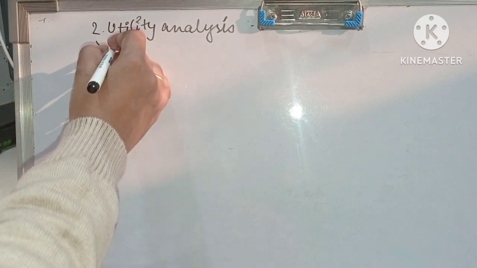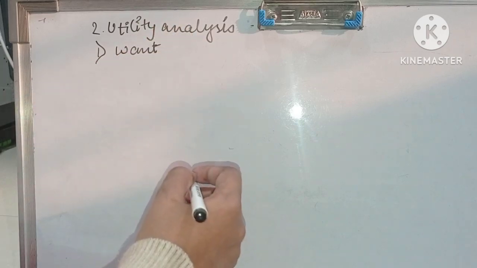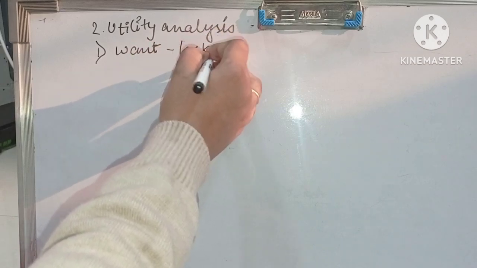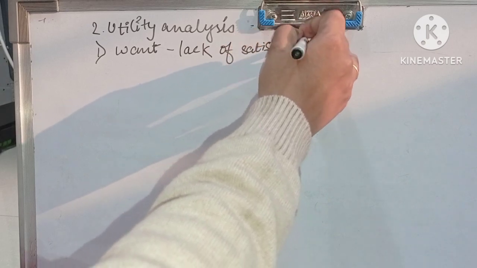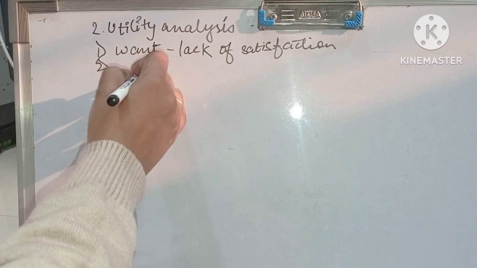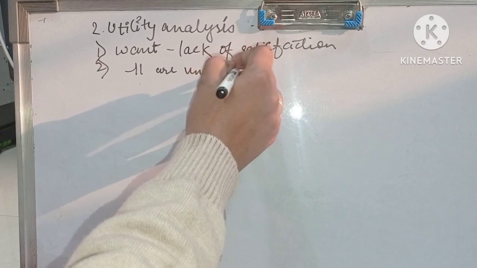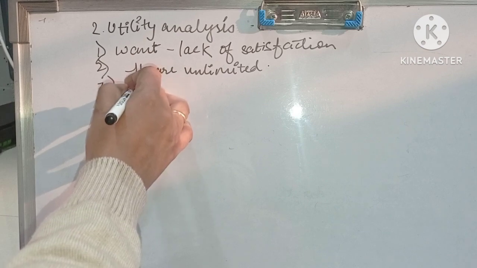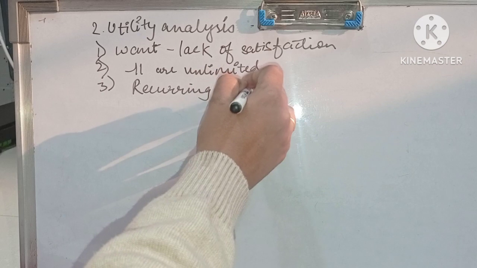One is want. What do you mean by the word want? It denotes a feeling of lack of satisfaction. Want means what? I want that thing. Lack of satisfaction. Second is what? These wants are unlimited. They keep on increasing. When one want is satisfied, the other occurs. That's why they are recurring in nature.